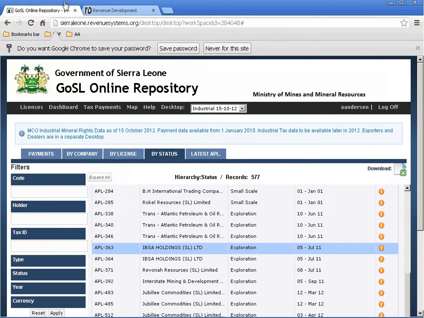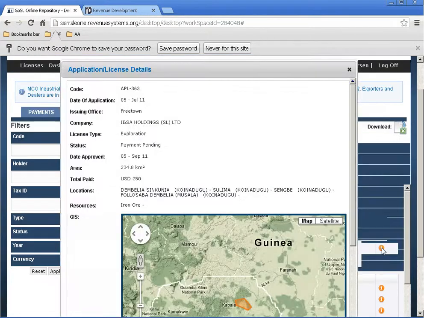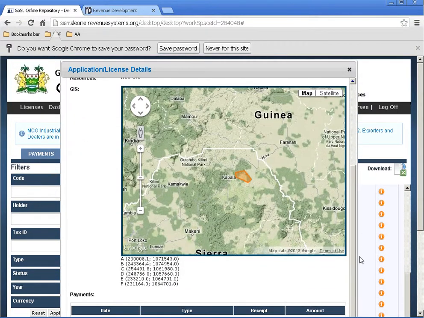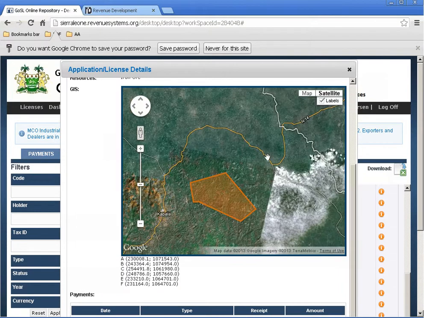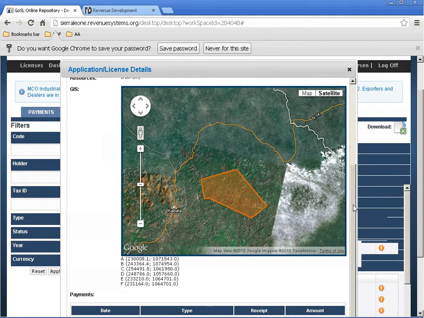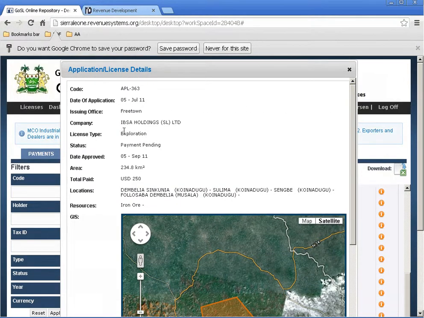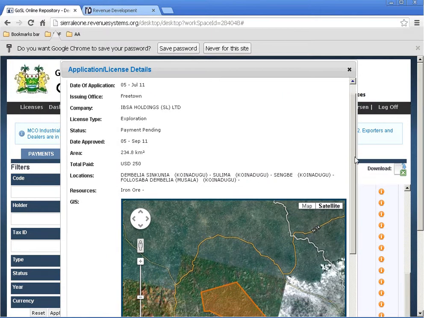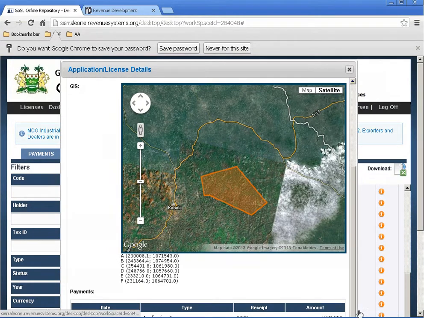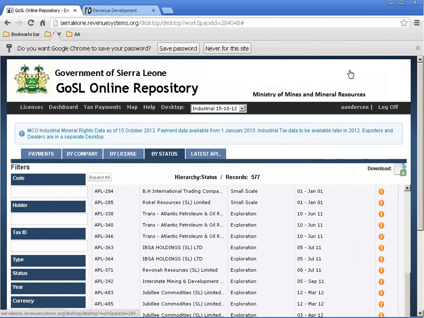You can open the license by clicking on this information button here, and you'll get a profile of the license. You can also get a little map and zoom in, apply the satellite imagery and so forth. So here, this is an exploration license, and payment is pending. It was approved September 2011, and total paid as of today is only $250. So this is one way of doing it.